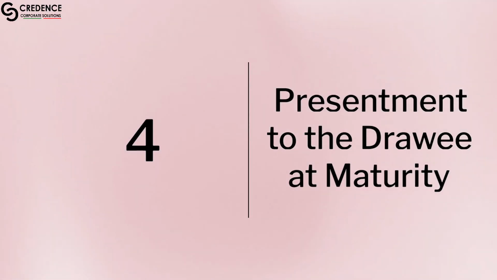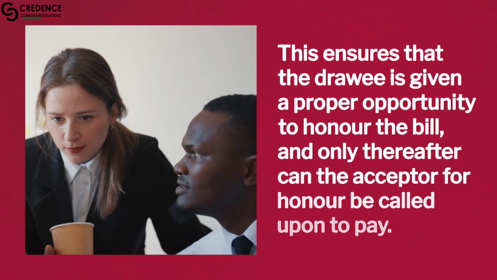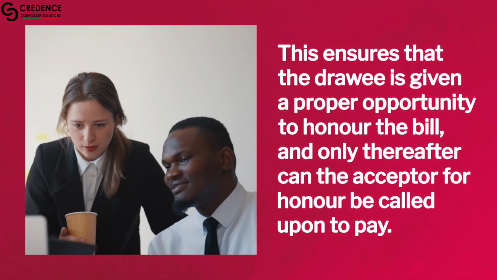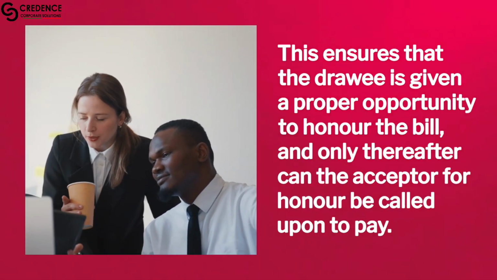4. Presentment to the drawee at maturity. The section requires that the bill must be presented to the drawee for payment at maturity so that the holder first demands payment from the original drawee. This ensures that the drawee is given a proper opportunity to honor the bill, and only thereafter can the acceptor for honor be called upon to pay.